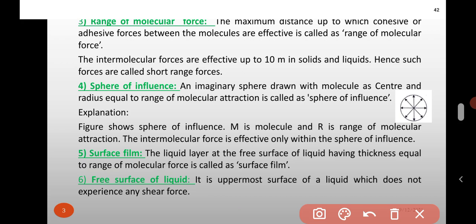Next one is free surface of a liquid. It is the uppermost surface of a liquid which does not experience any shear force.